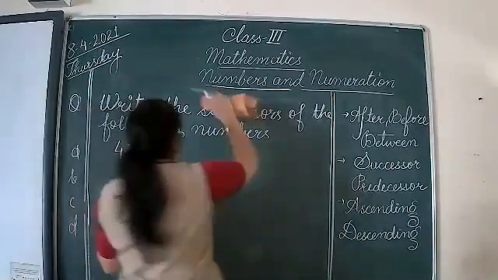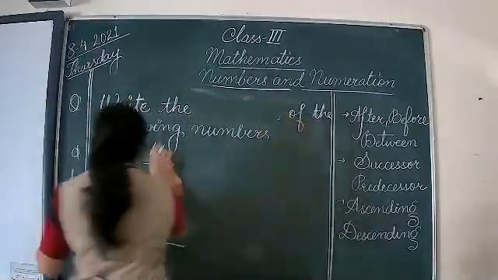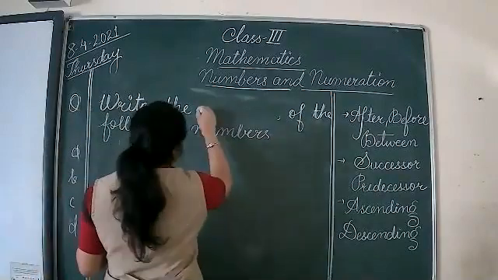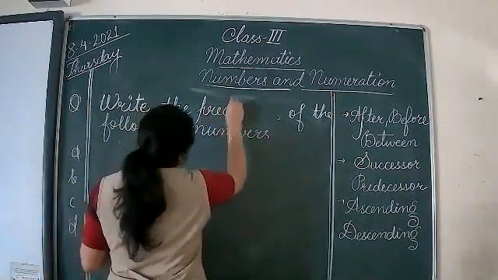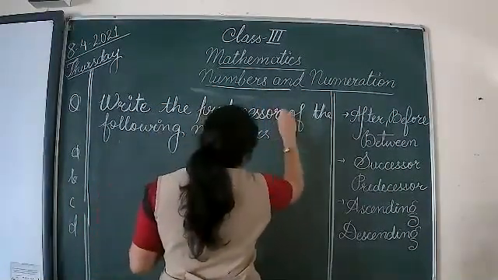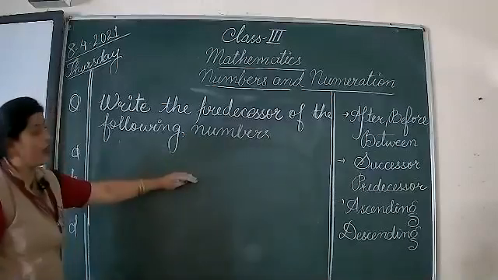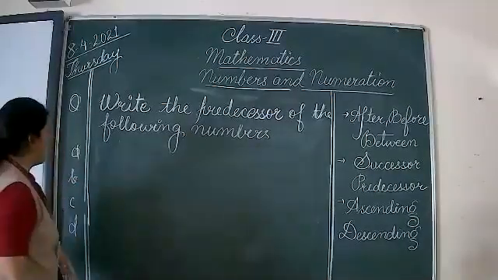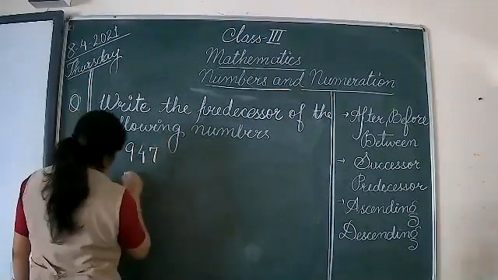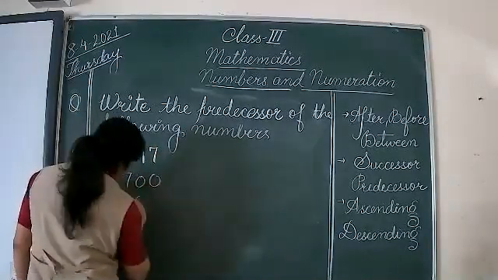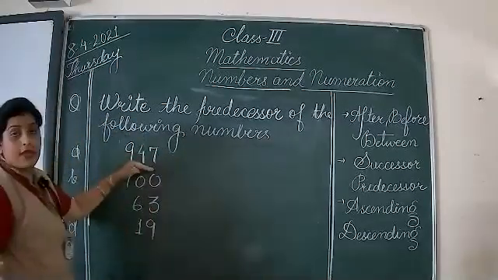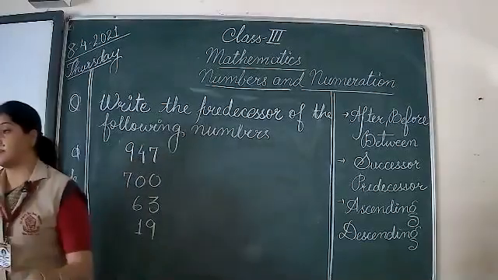Okay, now let's do one more question. That is for predecessor. Write the predecessors for the following numbers. So 947, 763, and 19. You have to write predecessors for these numbers.